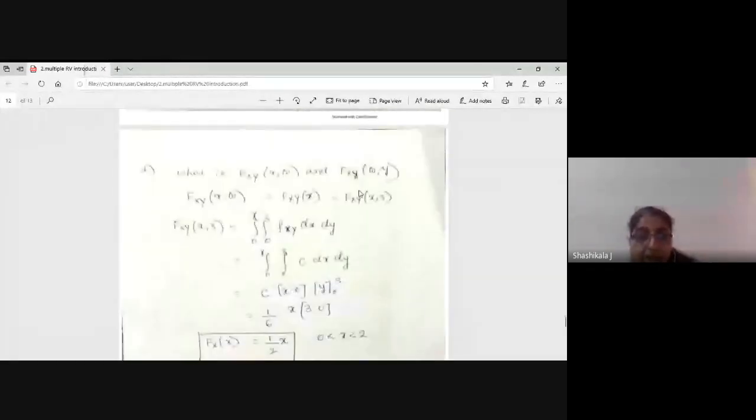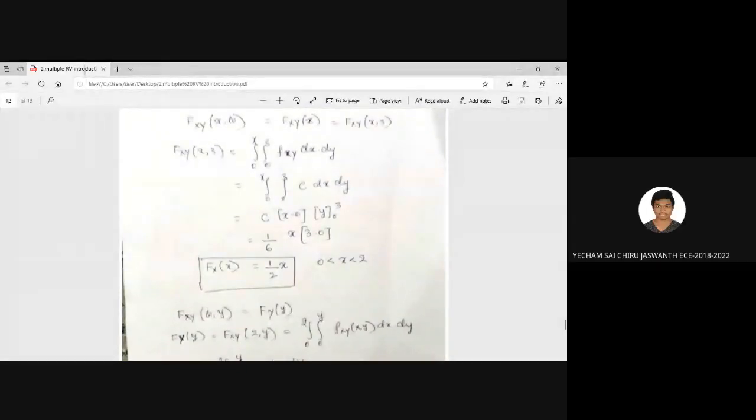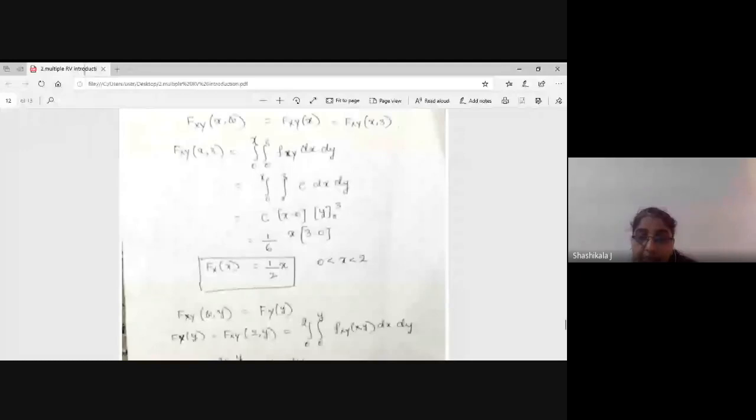See, it is 1 by 6. These individual PDFs, how much did you get? 1/3 and 1/2. Yes, correct.